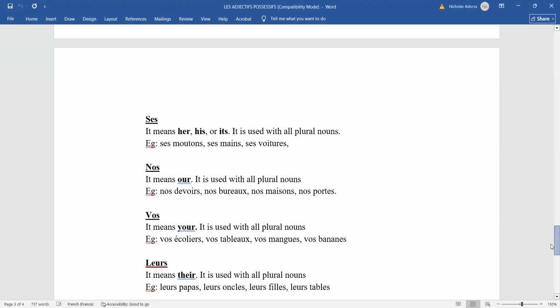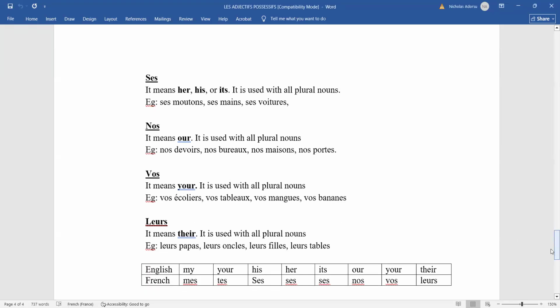we are moving to leurs. Now, if you look at this leurs, who can tell me the difference between this leurs and the singular leur? The spelling. This one has an S. All right, très bien. So we have an S with the plural one, and the singular one does not have an S. In pronouncing it, the pronunciation is the same. So it's only when you are writing that we have the difference. So you need to take note when you are writing. The leur for plural will have an S, and the singular leur will not have an S. I hope that is clear.